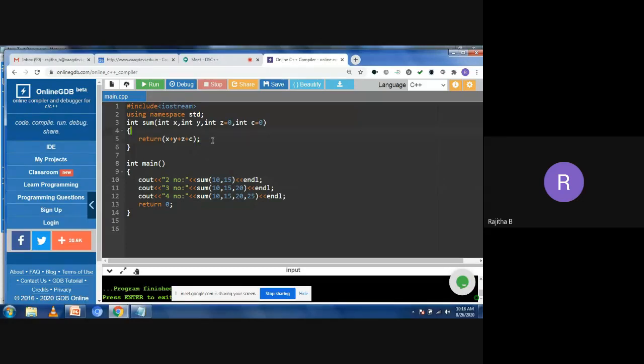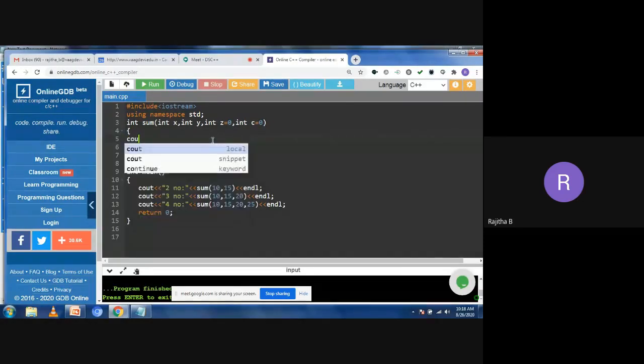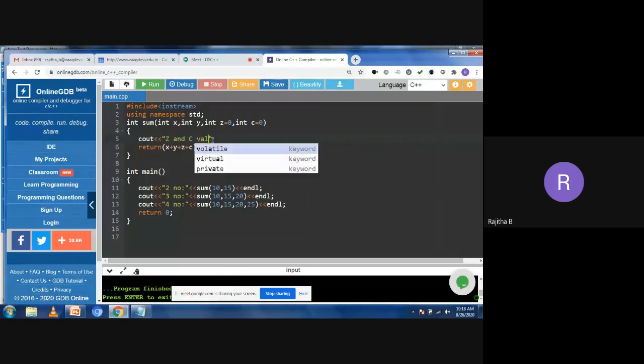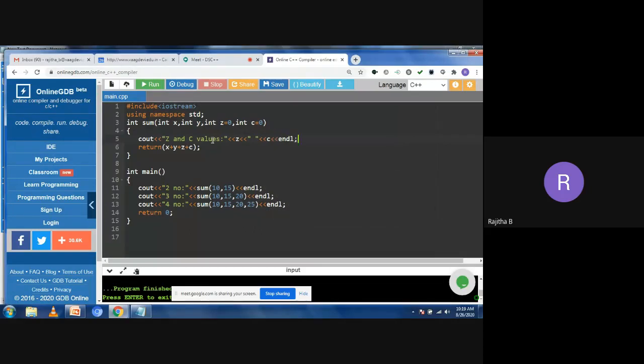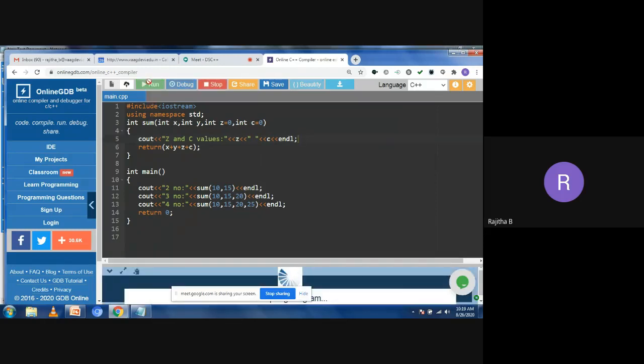Now you can see that. I'll write some code before this one statement. What are the z value and c value when you are taking the addition? I want to print those values also, the z and c values. When you are calling the function, what are the values of z and c? I want to print that also. So the z value, then I want to take some space, then the c value, and then take the NL statement. Now let me run this.